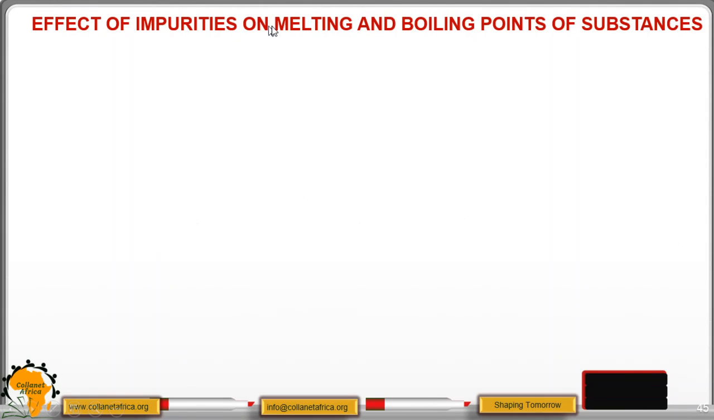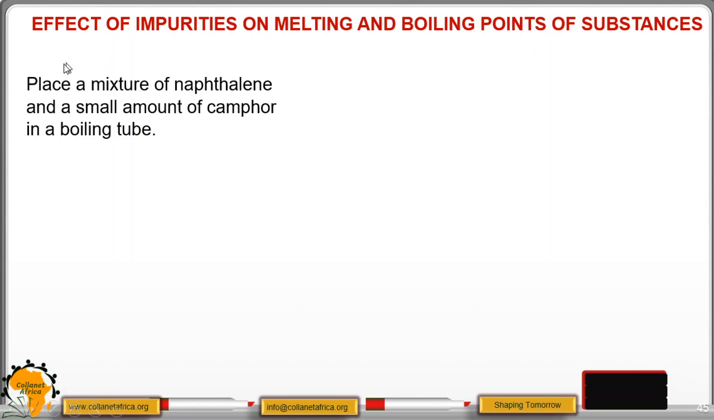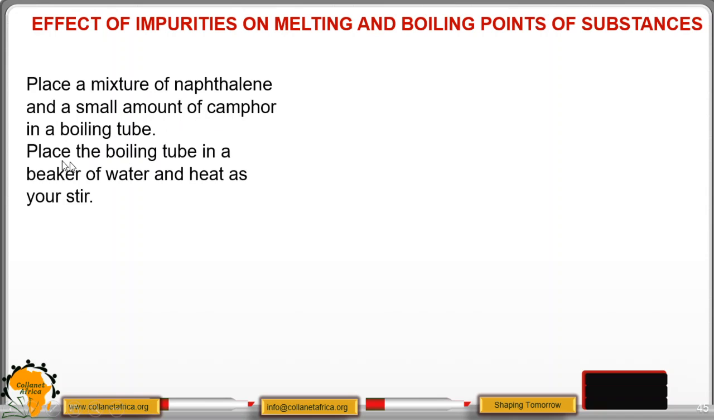Effect of impurities on melting and boiling points of substances. They have some effect on boiling and melting point. Place a mixture of naphthalene and a small amount of camphor in a boiling tube. Here we are using camphor as an impurity. Place the boiling tube in a beaker of water and heat as you stir.